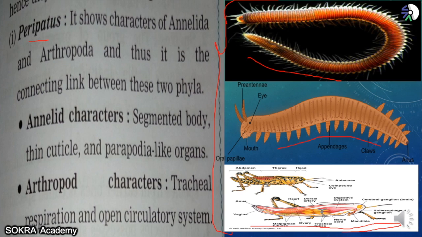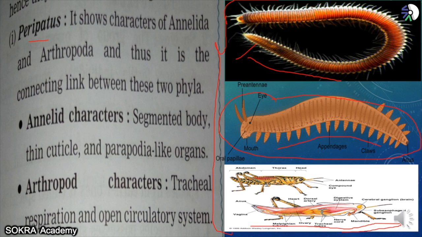There has to be some link to support the evolution. So they found this link in this beautiful example, that is the peripatus. Can you see this animal peripatus here? First we'll discuss this animal. This peripatus has both the characteristics of Annelida and the characteristics of Arthropoda.